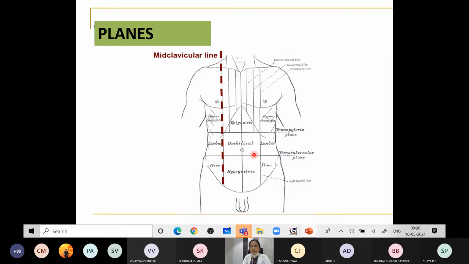Next, you have got something called the transtubercular plane. This is also a horizontal plane which is passing through the tubercles of the iliac crest. So this is the iliac crest.